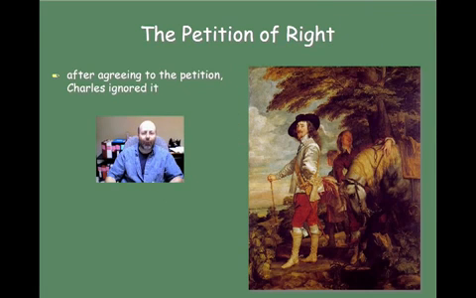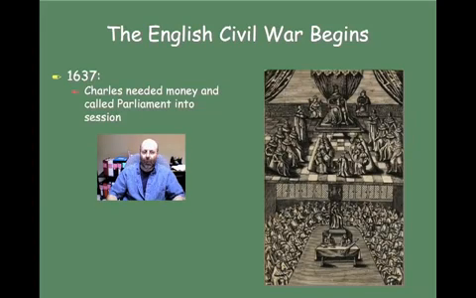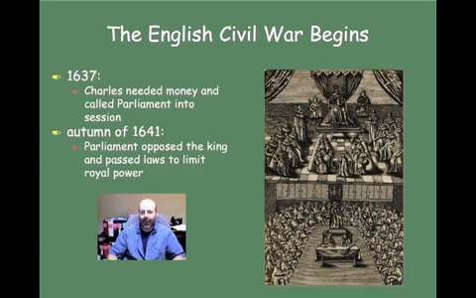Okay, so after agreeing to the petition, Charles essentially ignored the petition. He did not adhere to the rights as he was supposed to. So in 1629, Charles once again dissolved Parliament and he refused to call it back into session. So by 1637, Charles once again needed more money and he called on Parliament into session again. Now in the autumn of 1641, Parliament once again opposed the king and passed laws to limit royal power. So you can see there's a trend here between the authority of the king and Parliament.